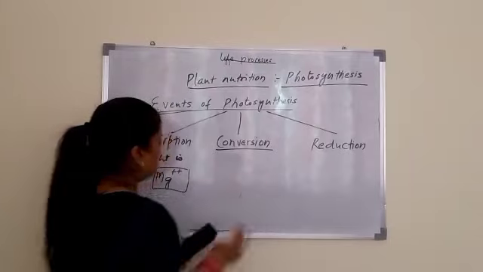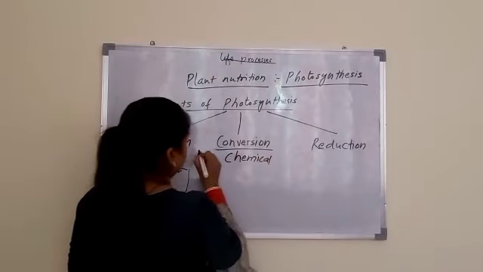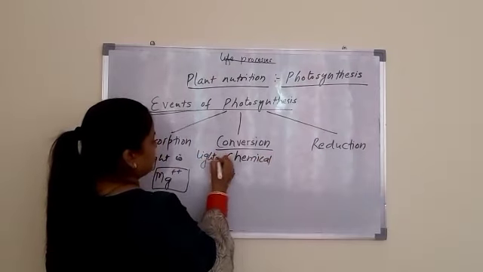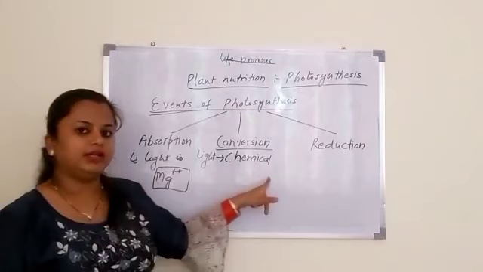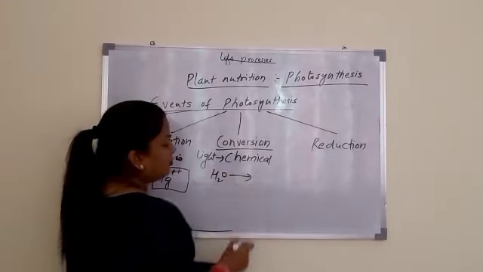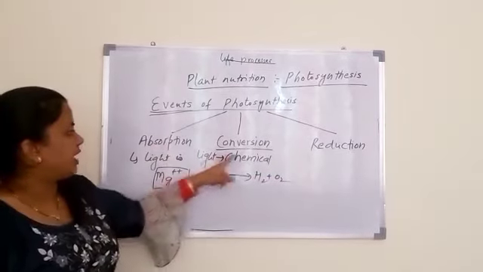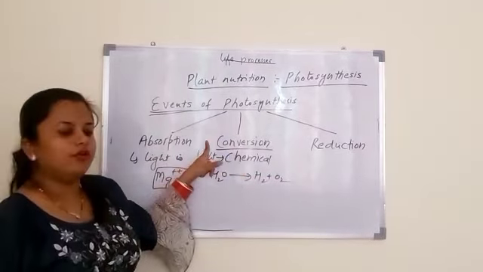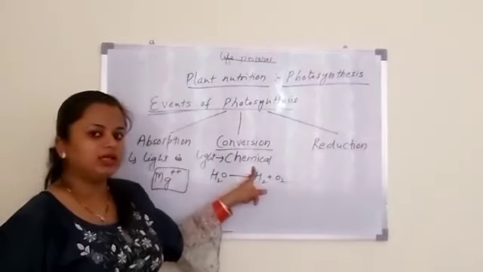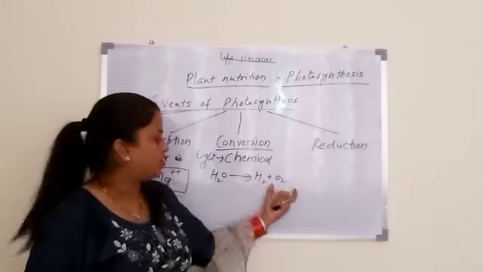Now next, the light energy absorbed is converted into chemical energy, and water molecule gets split into hydrogen and oxygen molecules. So in the second step there is conversion of light energy into chemical energy and splitting of water molecules into hydrogen and oxygen.